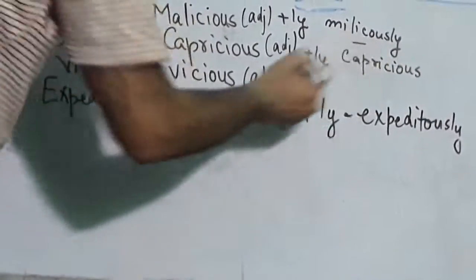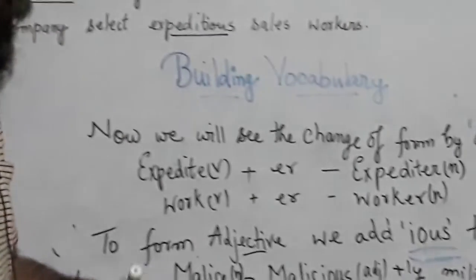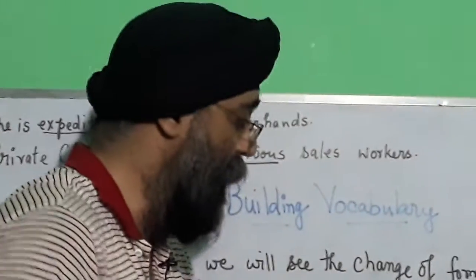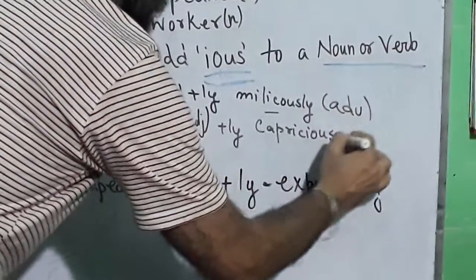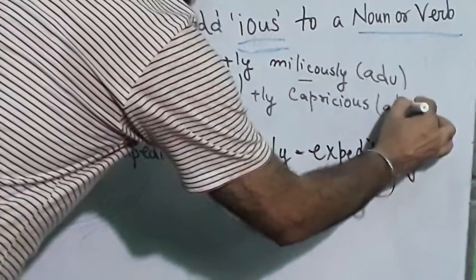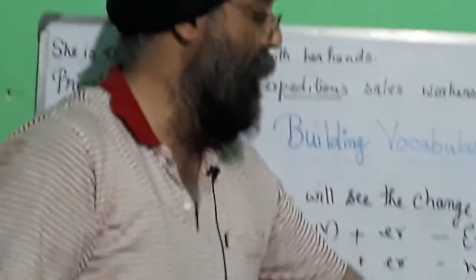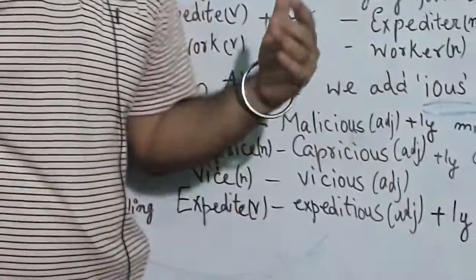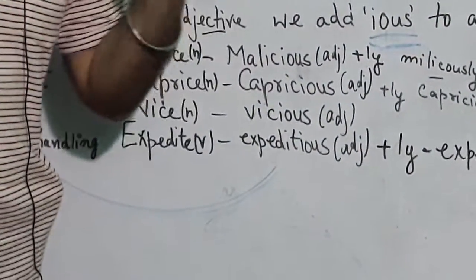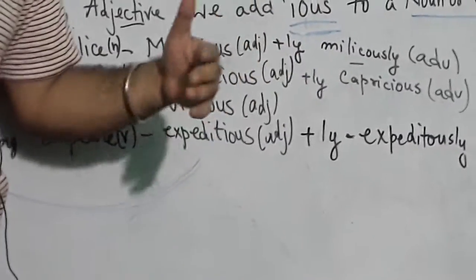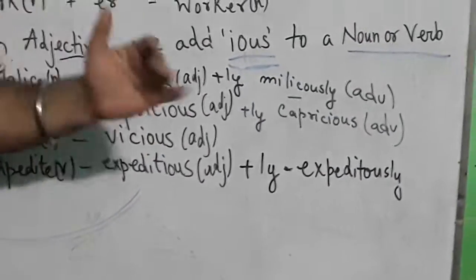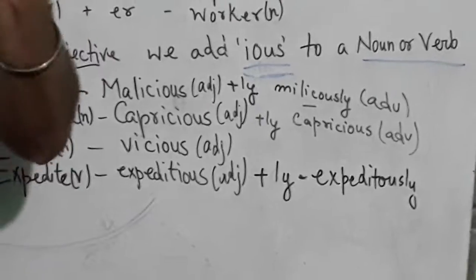In further classes, I'll teach you the meaning of these words. We will surely go for it. So what are they becoming? They are becoming adverbs. Obviously these are not simple adverbs. They are adverbs which show the manner of use. Whenever we add ly to adjectives, they become adverbs of manner, which you have studied in your grammar classes.